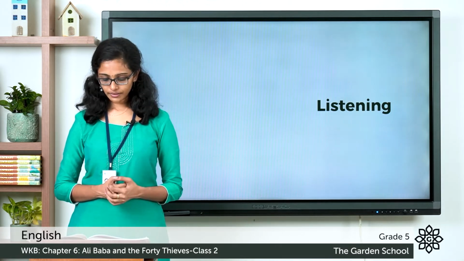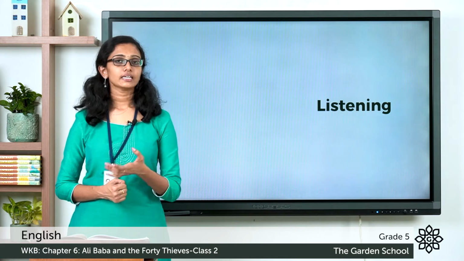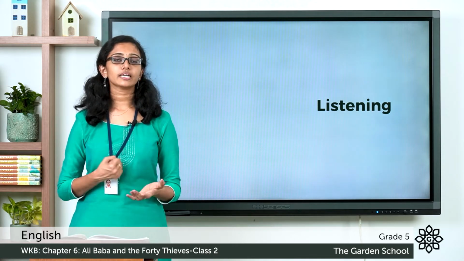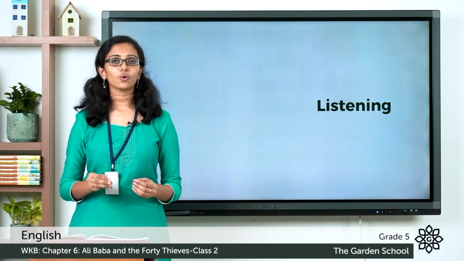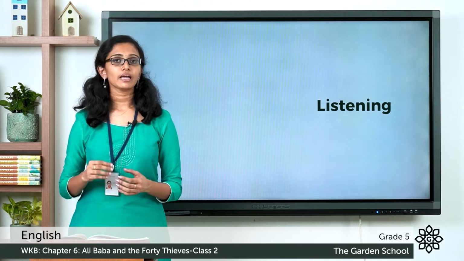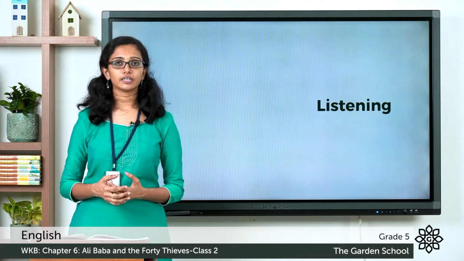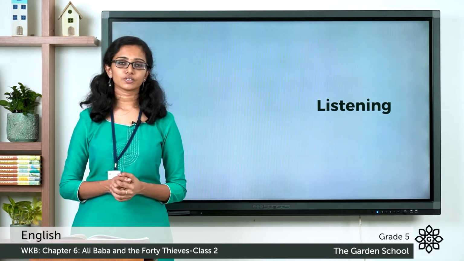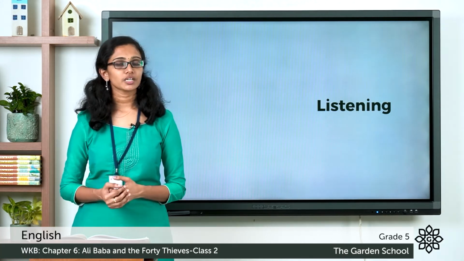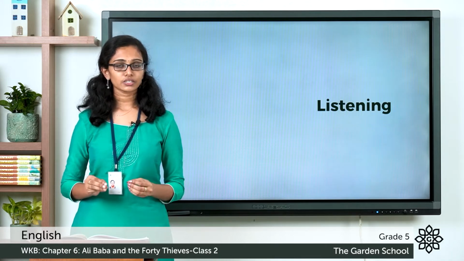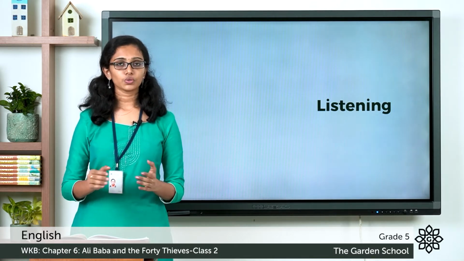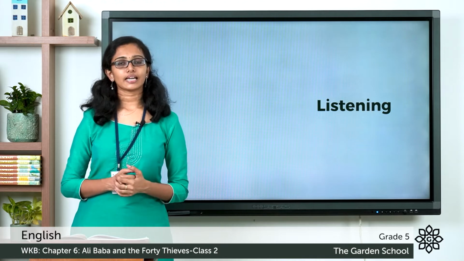So once the message is dried up, how will you read the invisible message? You have to hold the paper close to a light bulb, and when the paper gets heated up, the invisible letters will appear. Then you will be able to read the message. So I hope these instructions are clear to you. Now using these instructions, you have to complete the flow chart mentioned in the listening exercise.